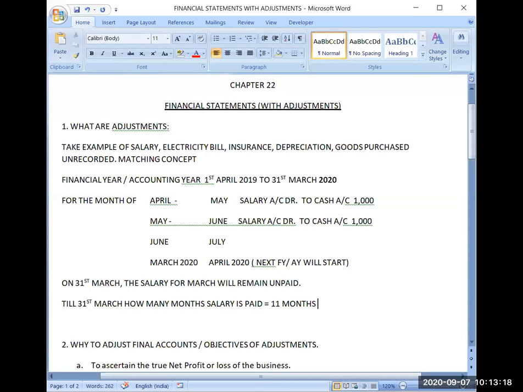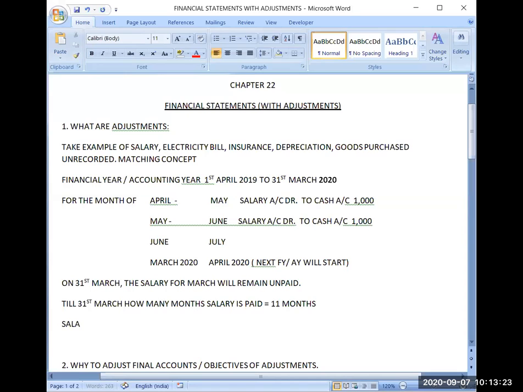If I am paying salary of 1,000 per month, then my salary expense will be how much? 11,000. Clear? Each and every point is clear. My trial balance will be showing that yes, I have paid salary 11,000.